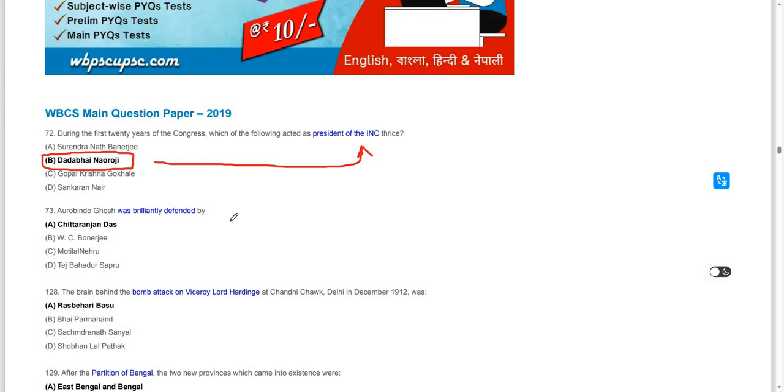Aurobindo Ghosh was brilliantly defended by Chittaranjan Das.